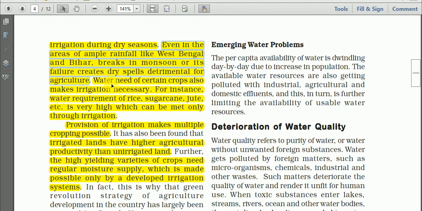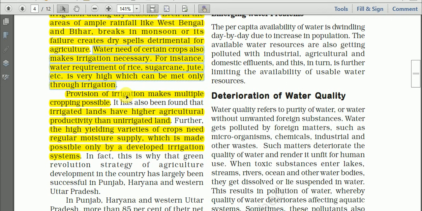So the water need of certain crops also makes irrigation necessary. For instance, the water requirement of rice, sugarcane, jute, etc. is very high, which can be met only through irrigation. Some crops like rice, sugarcane, jute require a good amount of water, and there may be a high amount of rainfall, but still we need more water, okay, to increase the productivity.